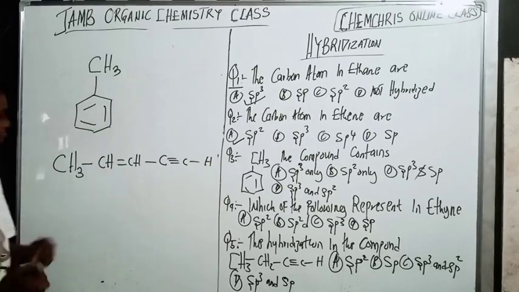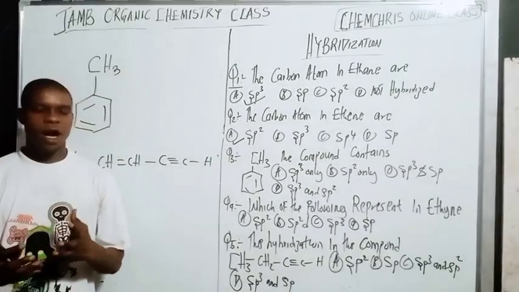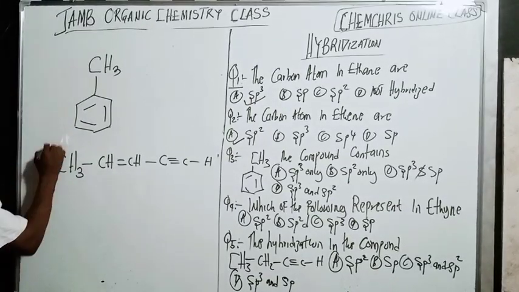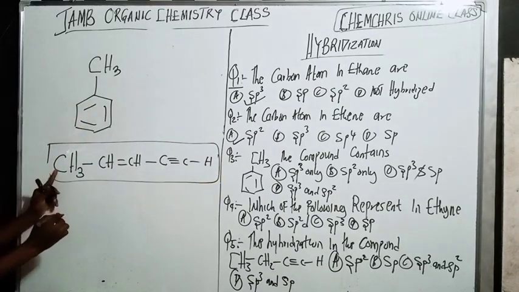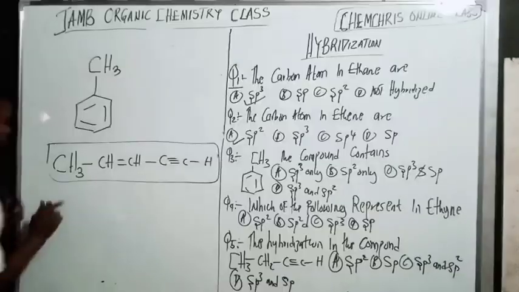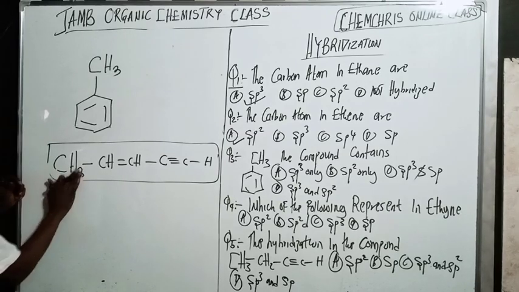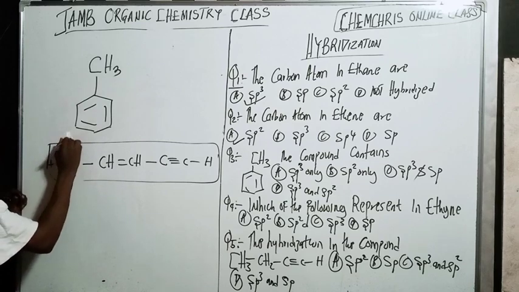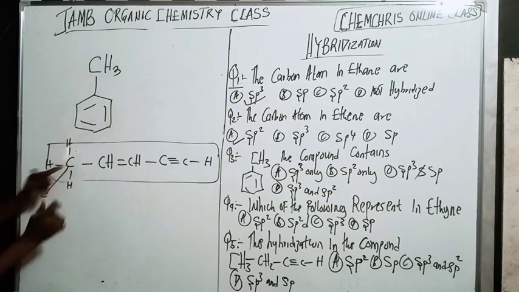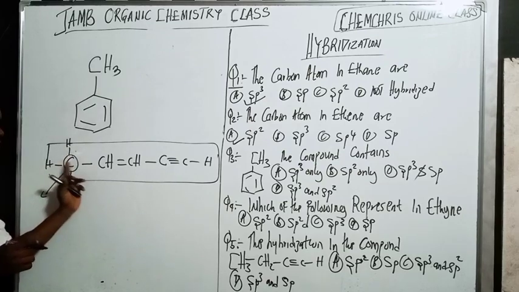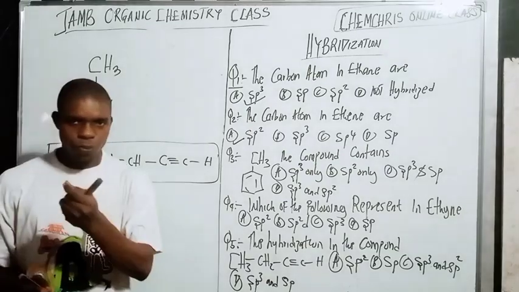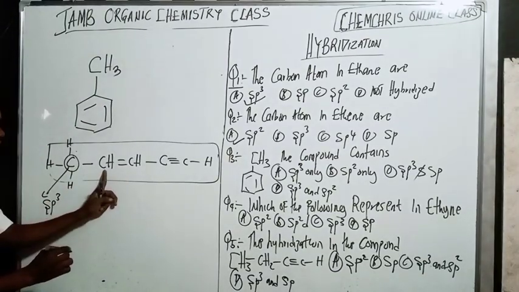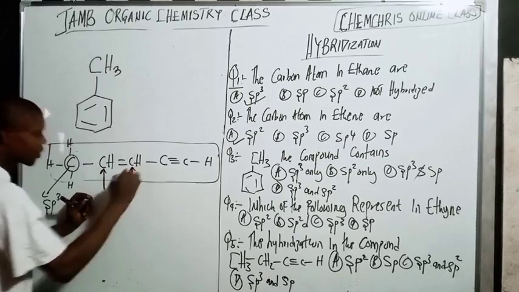Now let's check the hybridization of the carbon here. If you take a look at this compound, we have carbon, right? If you check very well, this one is CH3. CH3 is just like carbon here with hydrogens. This one has all single bonds. And whenever a carbon has a single bond, it is sp3. Do you understand?